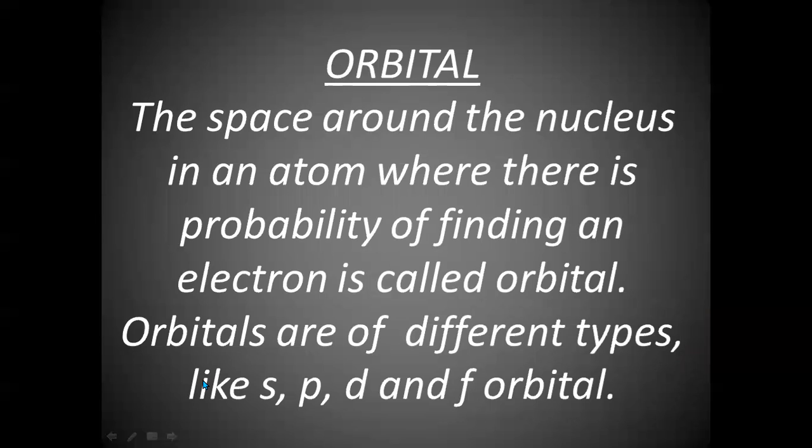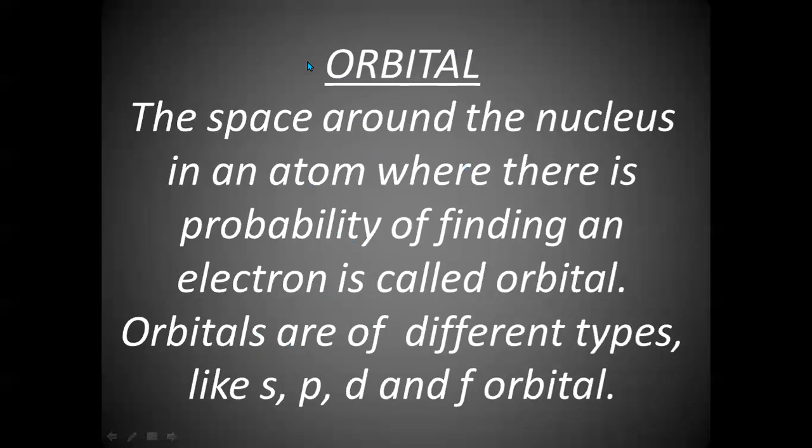Now, just now I gave you the definition of an orbital. It is nothing but the space around the nucleus in an atom where there is a probability of finding an electron. And you know that every orbital can accommodate not more than 2 electrons. So the capacity of any orbital is 2 electrons only.